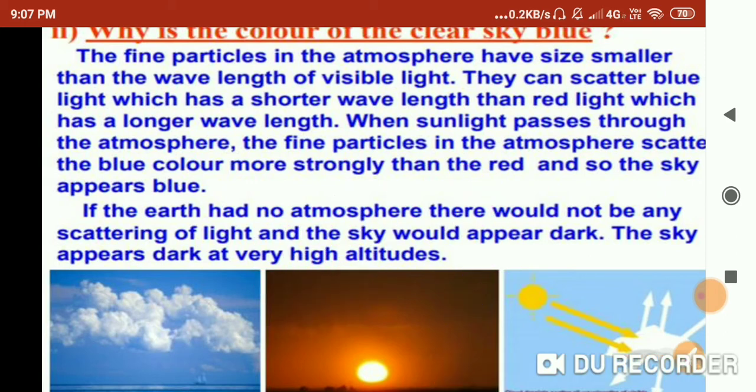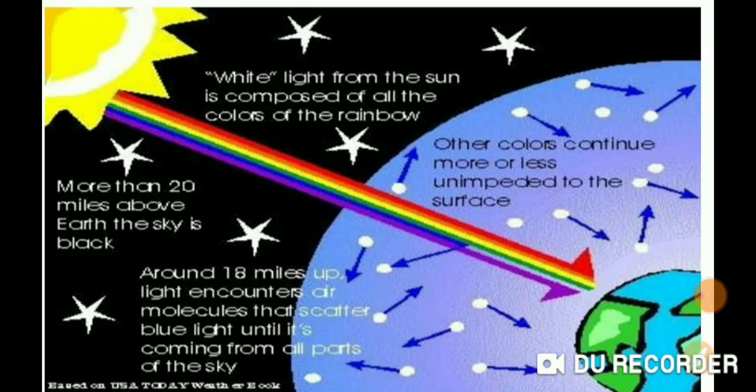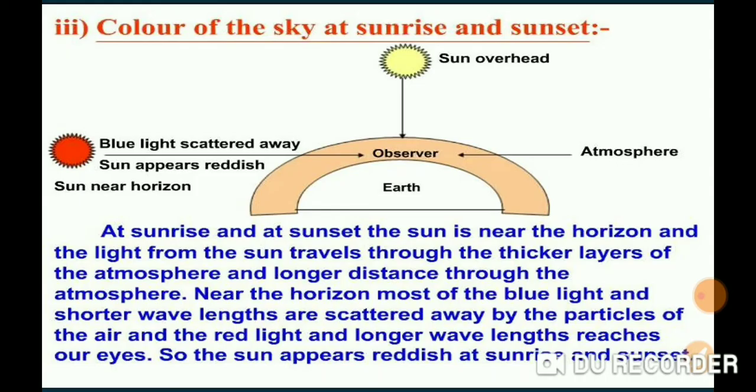But this is because there isn't as much violet in sunlight to start with, and our eyes are much more sensitive to blue color. So shorter wavelengths are scattered the most strongly, and more of the blue color is scattered. Now this is a picture, and next, the color of the sky at sunrise and sunset.